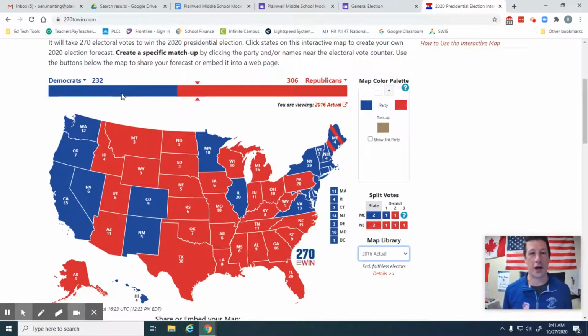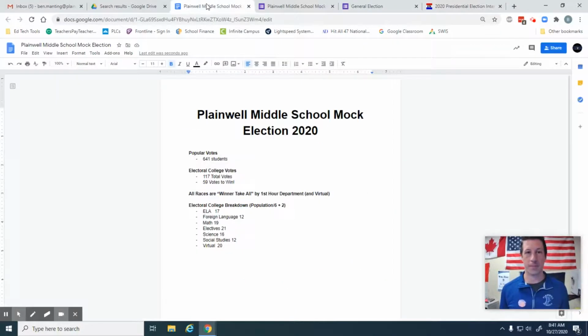Hillary Clinton got 232. So we will see in this election who gets the most Electoral College votes. The strange part about the last election is that Hillary Clinton actually received more votes than Donald Trump, but because Donald Trump won more Electoral College votes, he became the president.